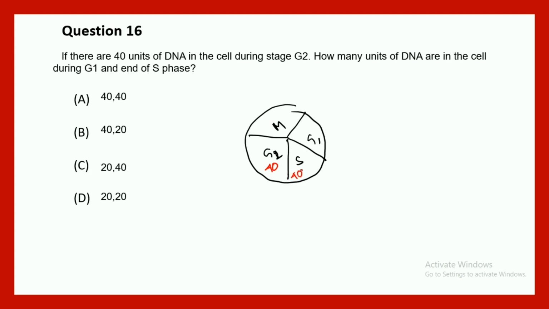So the 40 actually came from 20 plus 20, right? In the G1 phase there would be 20 units of DNA which would be replicated and be twice that in the S phase, which persists in the G2 phase as well. So you have to identify how many units of DNA are present in a cell in G1 and S phase. In G1 it would be 20 and in S it would be 40. So the correct answer is C. Again, it tests the basic understanding of the cell cycle and its key events.